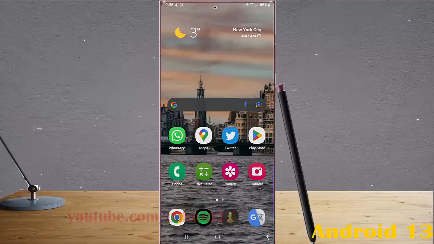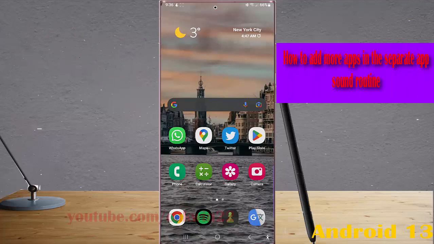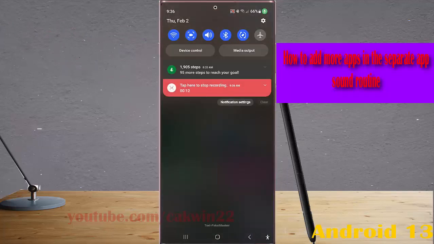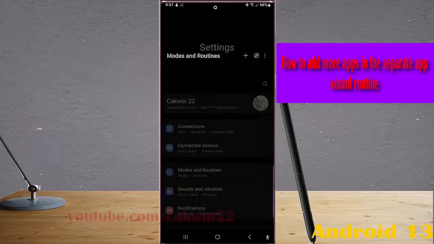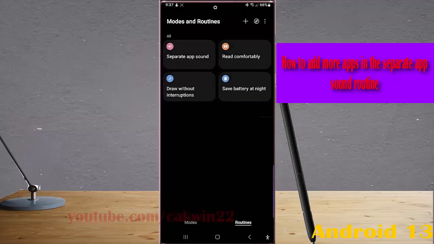To add more apps in the separate app sound routine in Samsung Galaxy S22 Plus Ultra, swipe down the top of the screen and then tap setting icon, tap mode and routine. While you are in the routine screen, tap separate app sound routine.